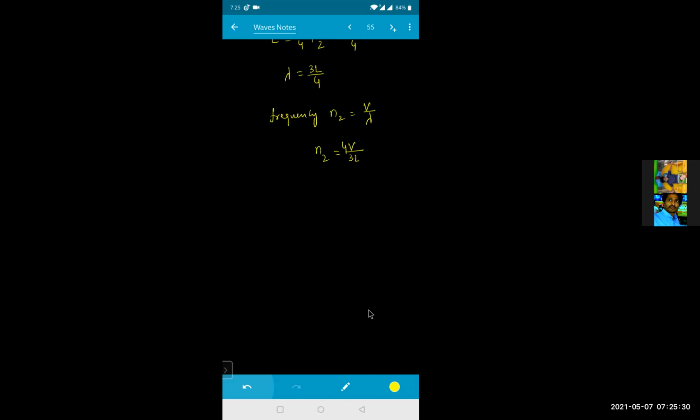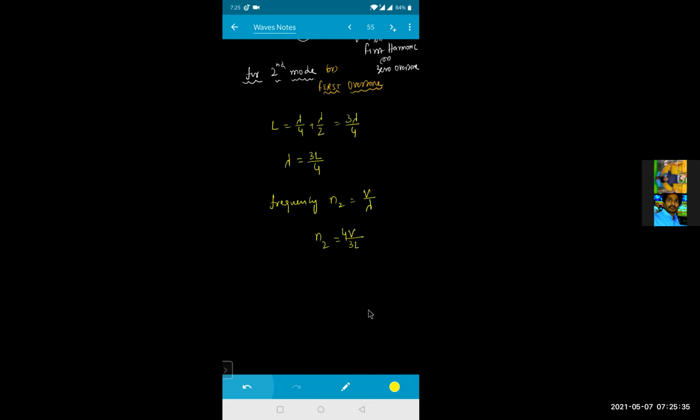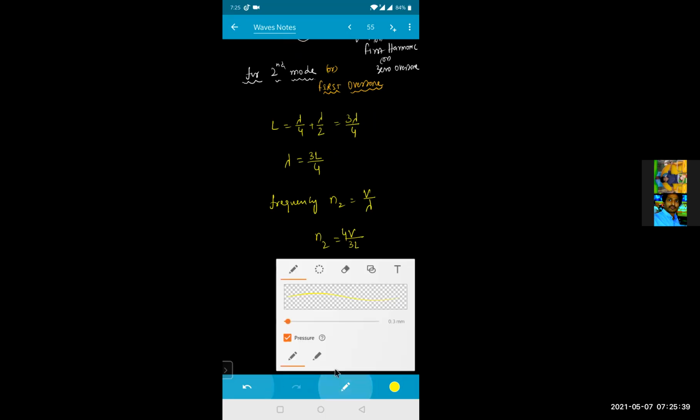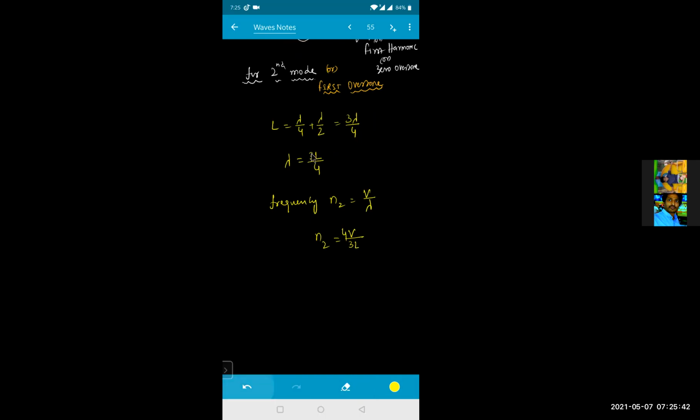Is that right? So lambda is equal to how much? Lambda is equal to 4L, sorry. This is 4L divided by 3. So lambda will be equal to 4 into L divided by 3. So N2 is equal to V by lambda, which is V divided by 4L by 3. So therefore I can write N2 is equal to 3 into V by 4L.